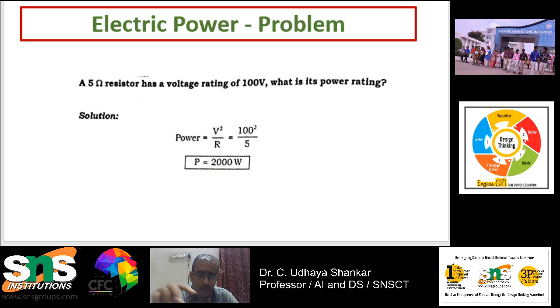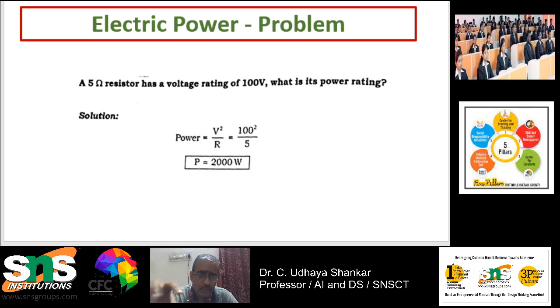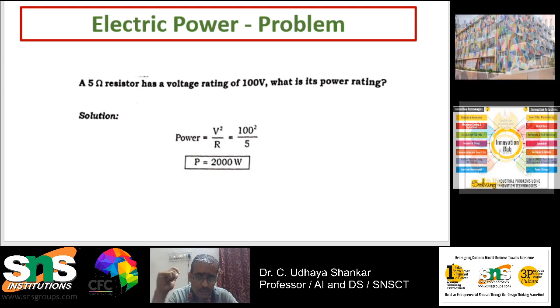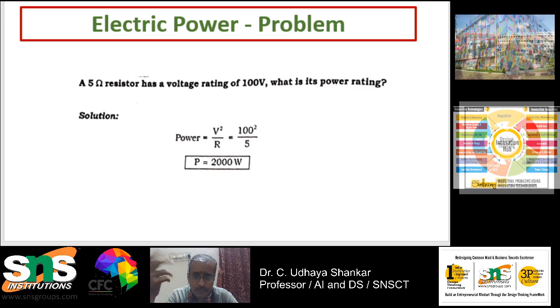Next, one more problem. In this problem, you can see that it is also a practical problem. A 5 ohm resistance has a voltage rating of 100 volts. What is its power rating? I think you can understand this problem. It's very simple to solve.